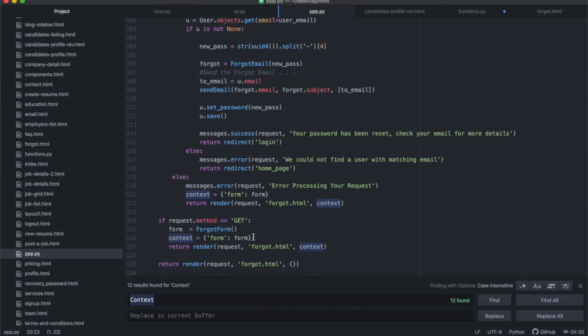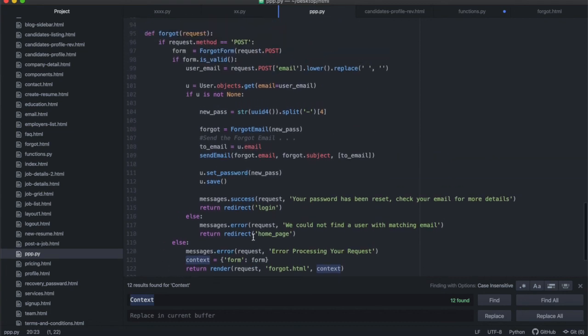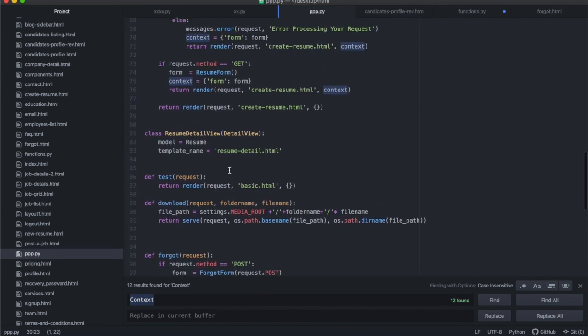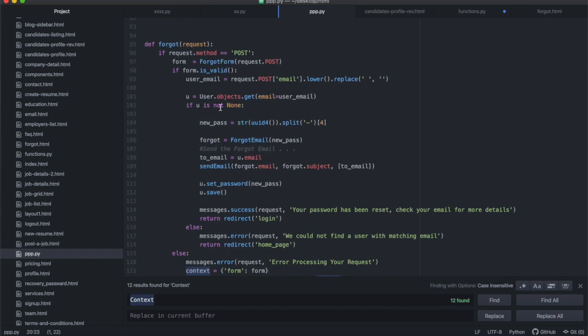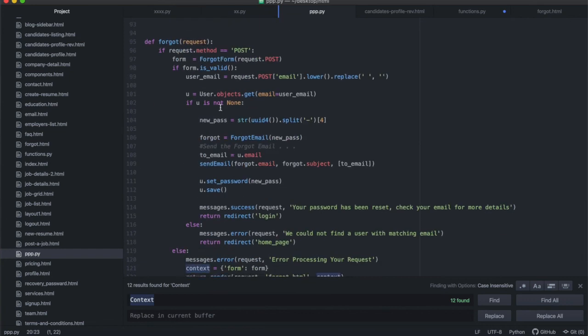So a lot of the function looks exactly the same as what you've seen before when I created the register function and when I created the function for that. So I copied and pasted it over here, and then I just changed a couple of things. The first thing you want to change is the form that you're calling. If request method is post, you're calling forgot form. So we need a form that is called forgot form.